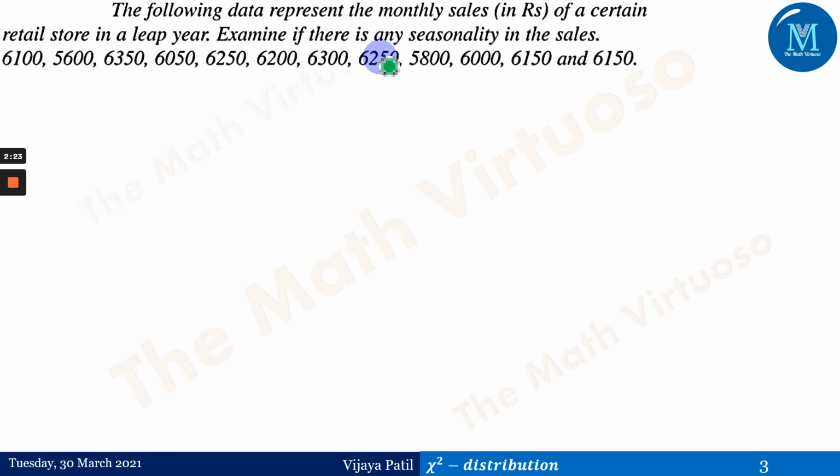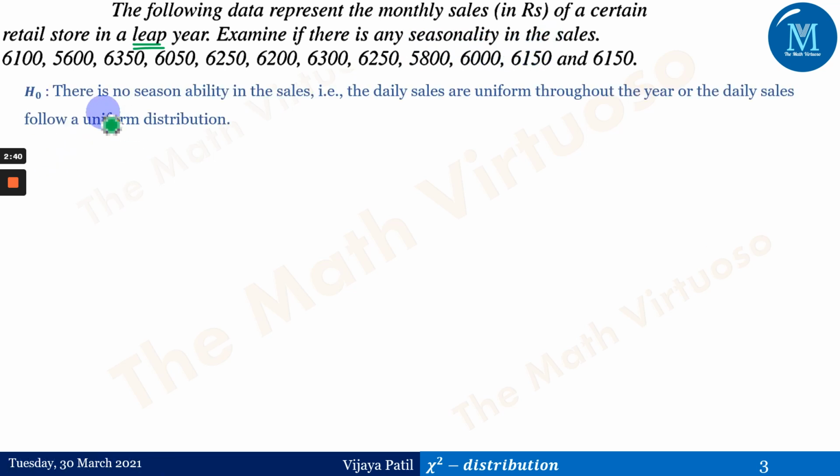Second is the following data represent the monthly sales in rupees of a certain store in a leap year. Leap year means the February month contains 29 days, and examine if there is any seasonality in the sales. So H0 is there is no seasonality in the sales, that is the daily sales are uniform throughout the year, or the daily sales follow the uniform distribution.